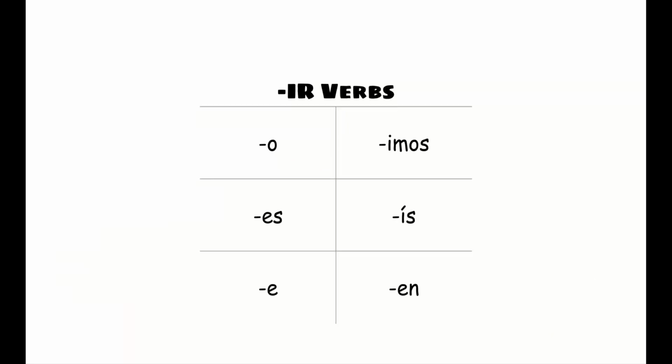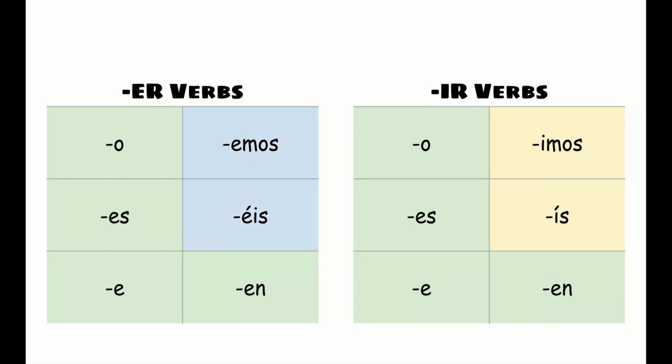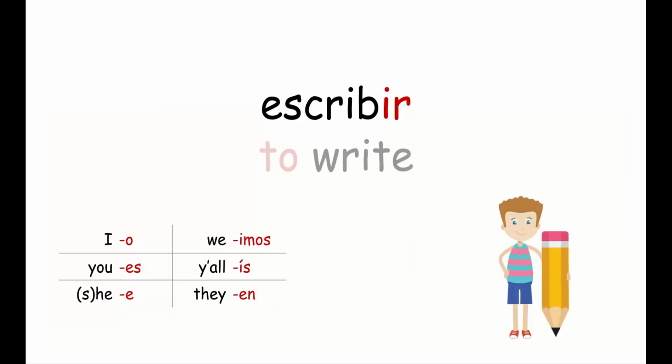Okay, so now we have our endings for IR verbs. And like I was saying before, they're almost just like the ER verbs, only the nosotros and the vosotros forms are different. So these forms of the IR verbs and these endings of the ER verbs are the exact same, but they're different in the nosotros and vosotros forms. So let's do some examples here.